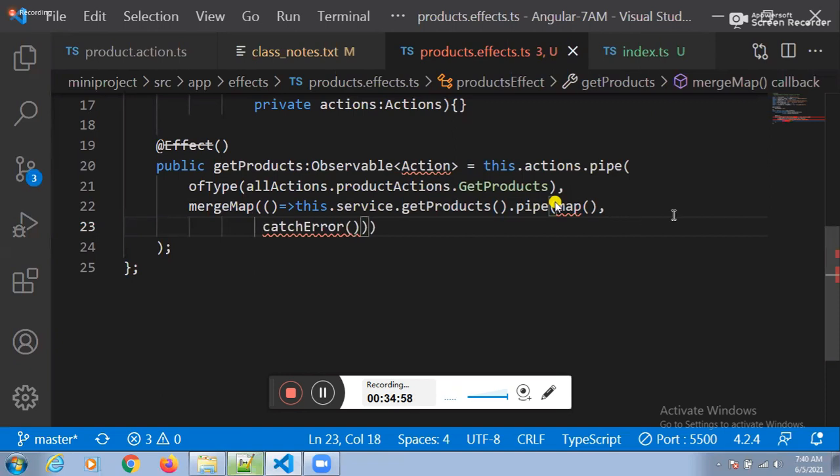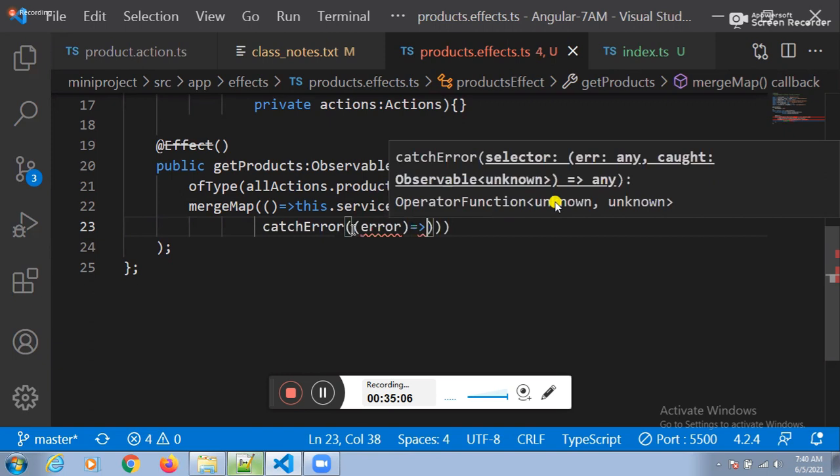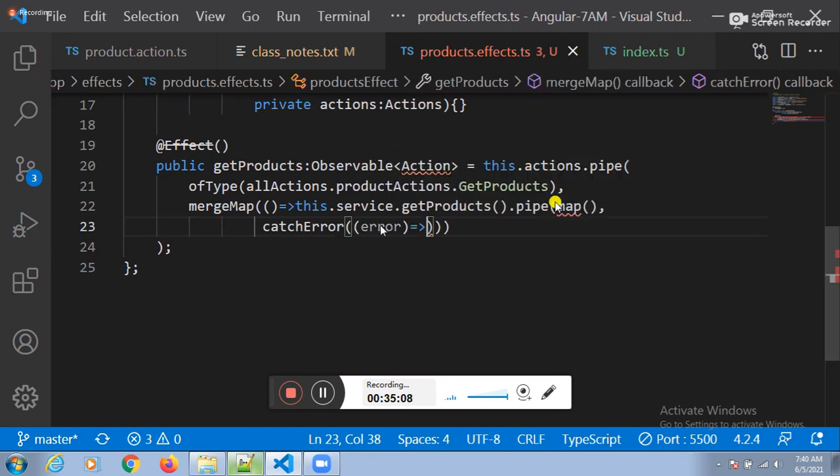If a network call fails, automatically are we getting an error or not? Yes, sir. We are getting the error here. This error we need to hand over to a third person, right? Yes or not? To hand over the error to a third person.